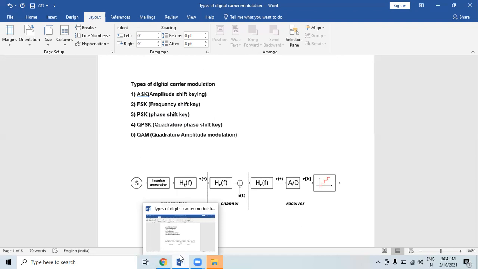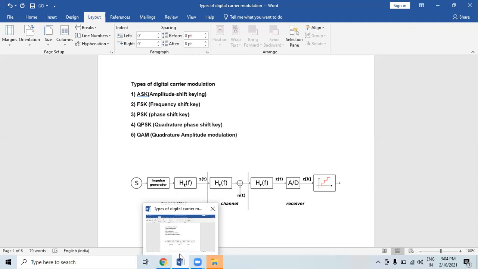ASK is also linear and sensitive to atmospheric noise, distortions, propagation conditions on different routes and so on. Both ASK modulation and demodulation processes are relatively inexpensive. The ASK technique is also commonly used to transmit digital data over optical fiber.